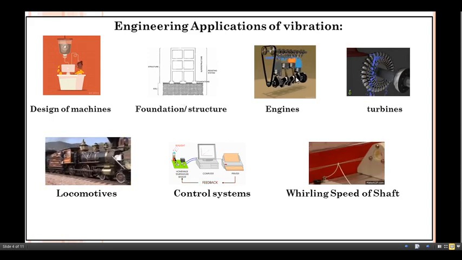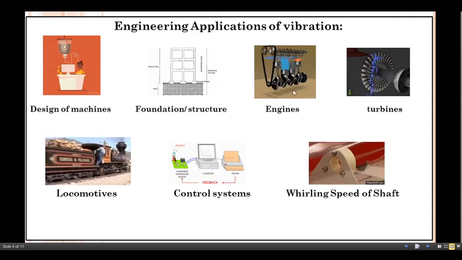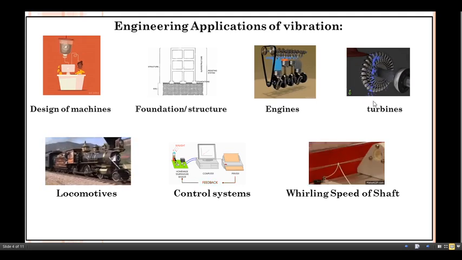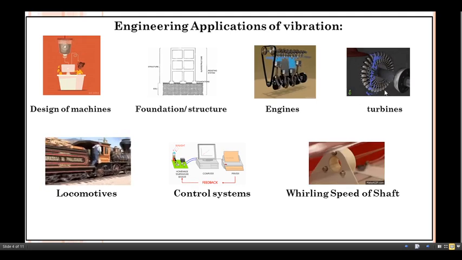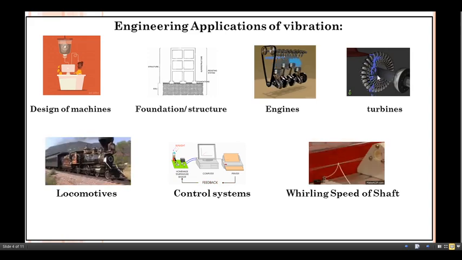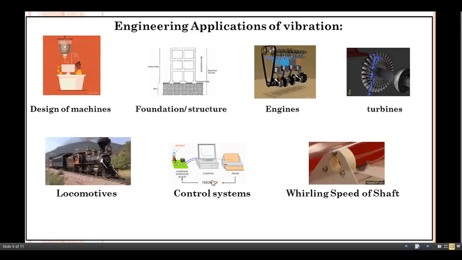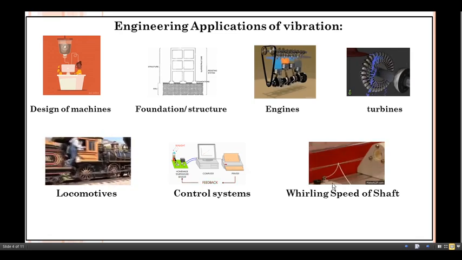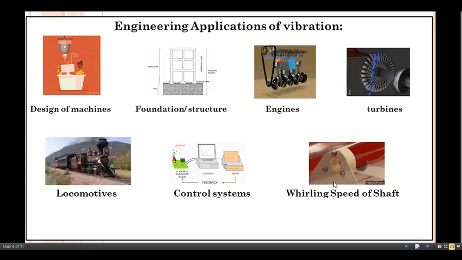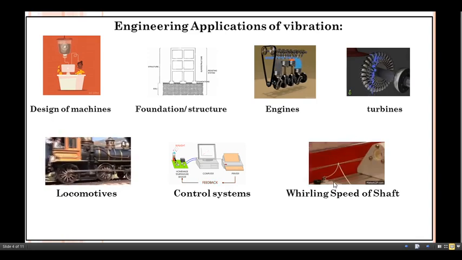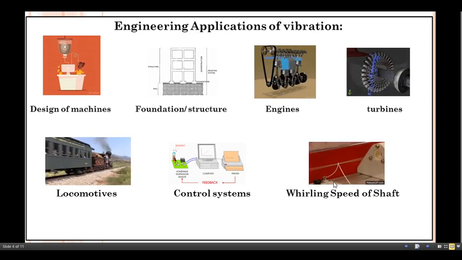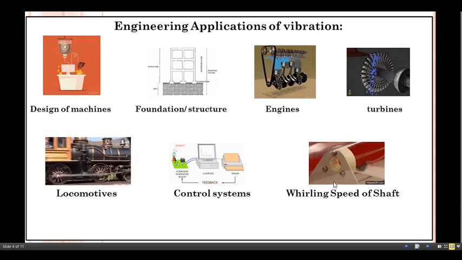Next is related to the engine, then the turbine. Here the Pelton wheel or Pelton turbine is shown. So what about this one? Locomotives, control systems, whirling speed of shaft. These are the applications related to engineering where vibration is involved.